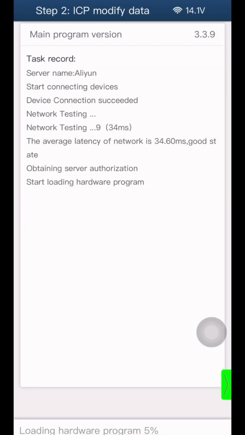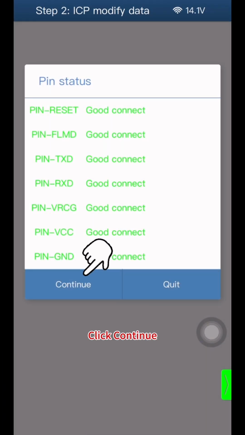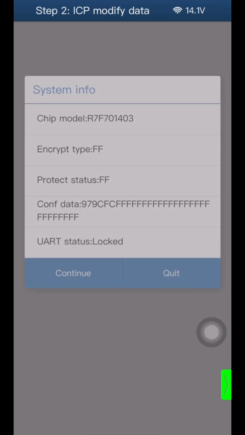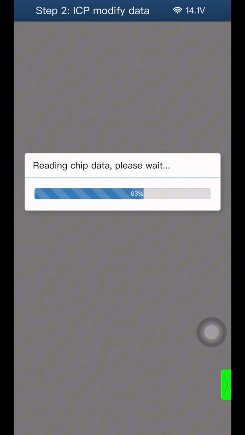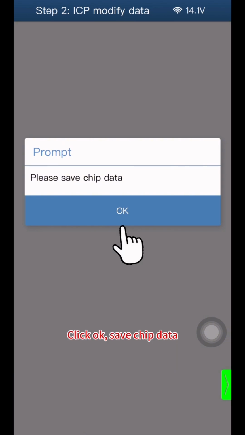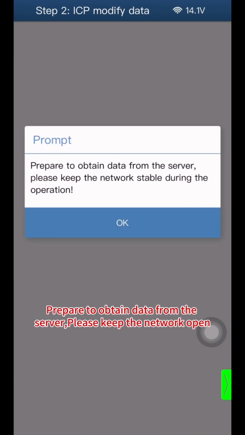Click OK. Click Continue. Click Continue. Verify system info. Click Continue. Click OK. Save chip data. Backup file succeeded. Click OK. Prepare to obtain data from the server.